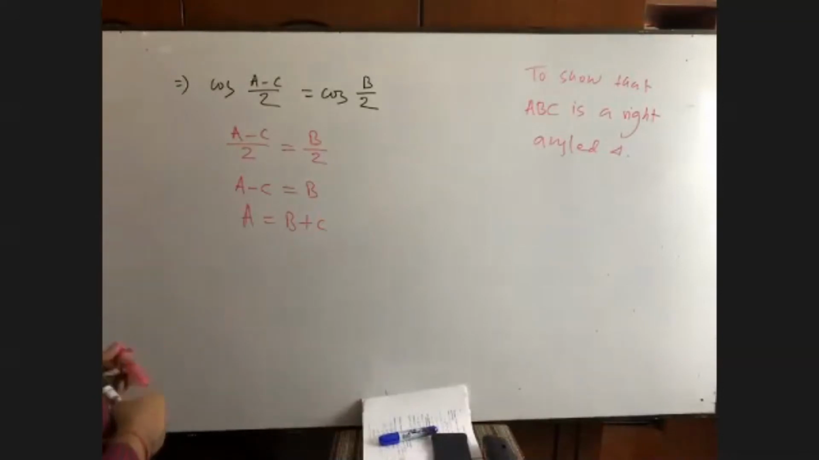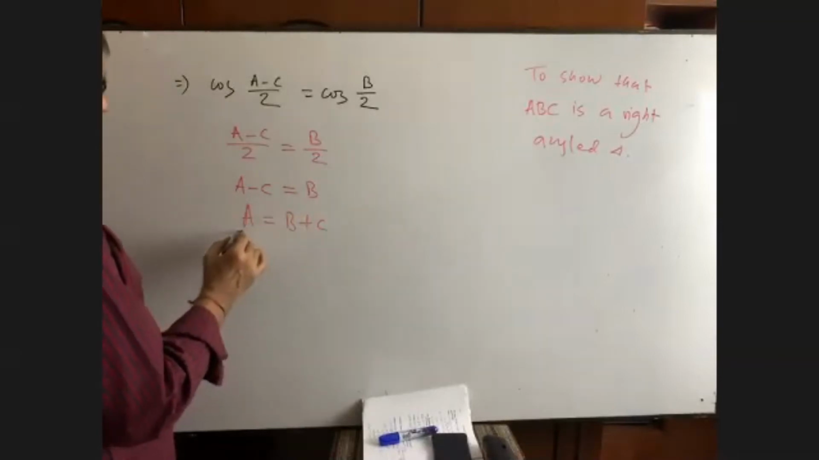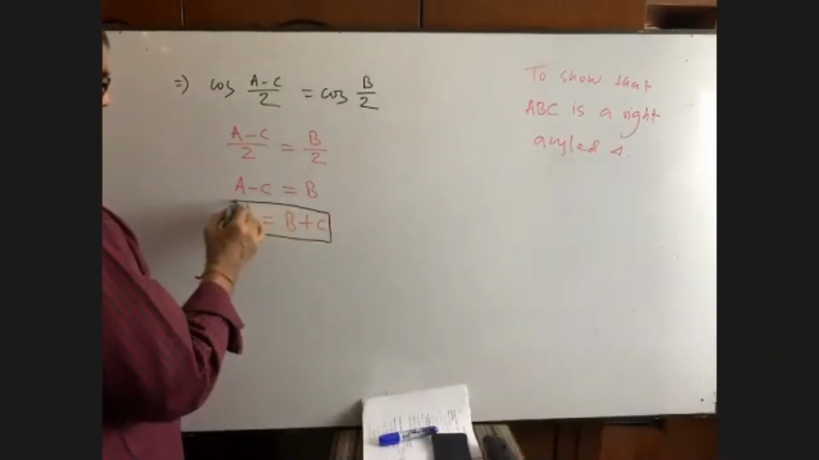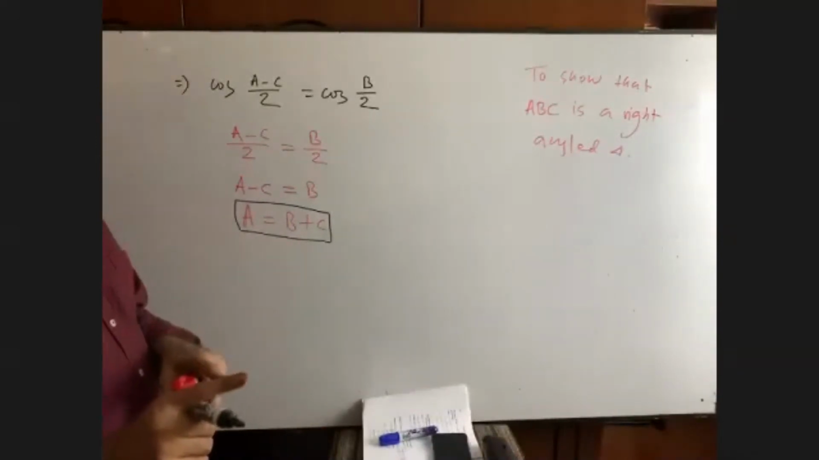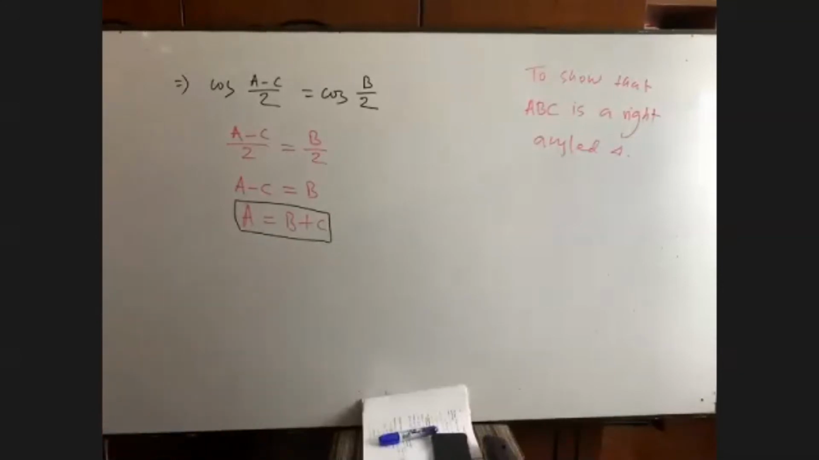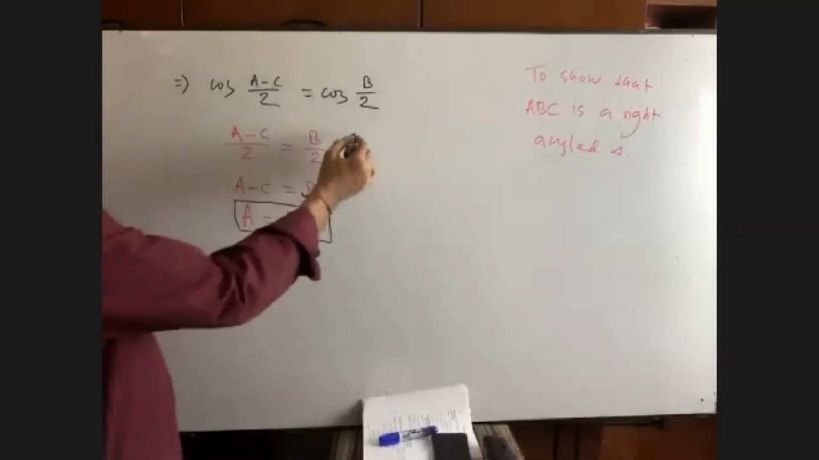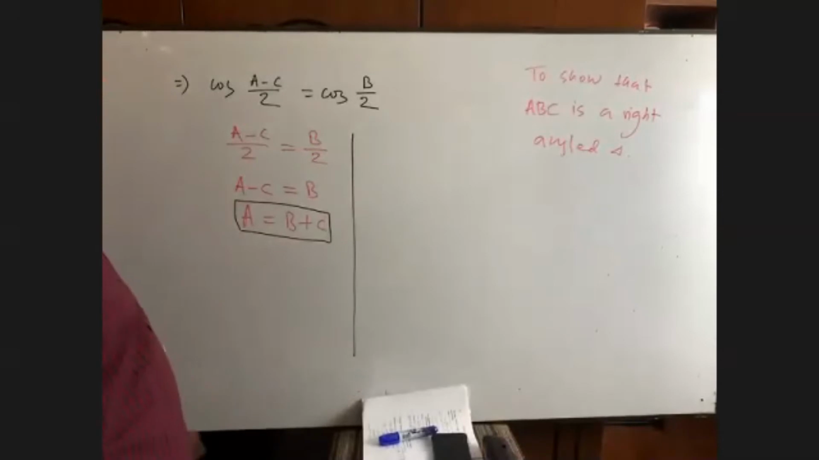If in a triangle, one of the angles is equal to the sum of the other two angles, then it is called a right angle triangle. Perhaps you don't know. If in a triangle, one of the angles is equal to the sum of the other two angles, then it is a right angle triangle. But this formula is not written anywhere. So we have to prove it.